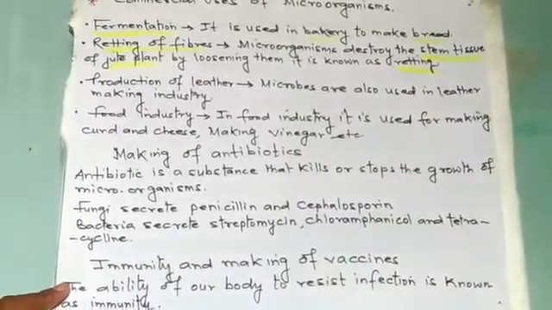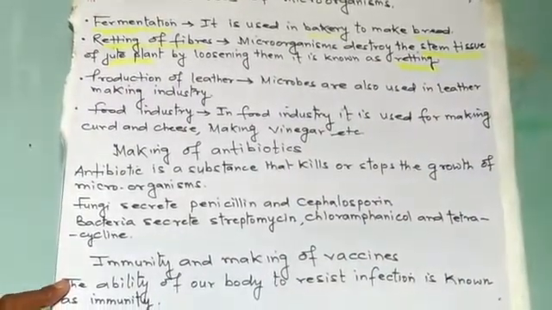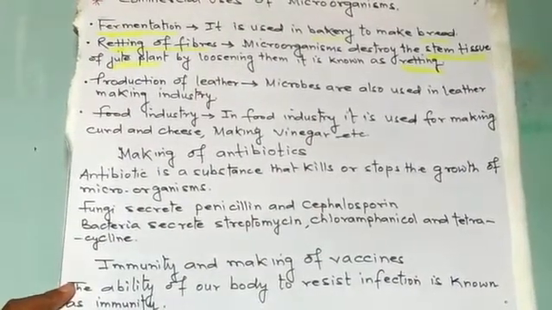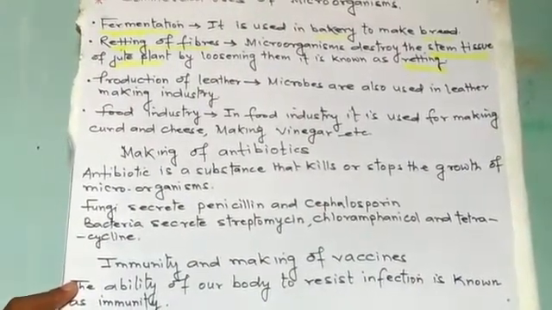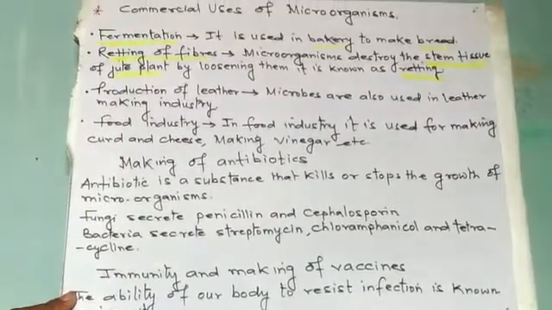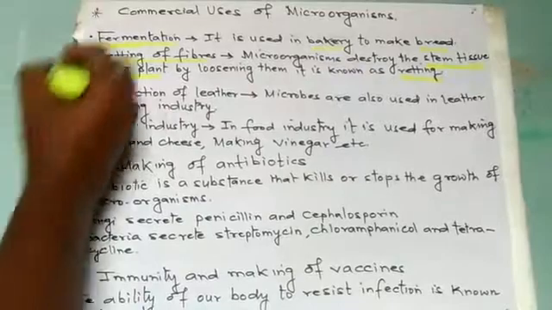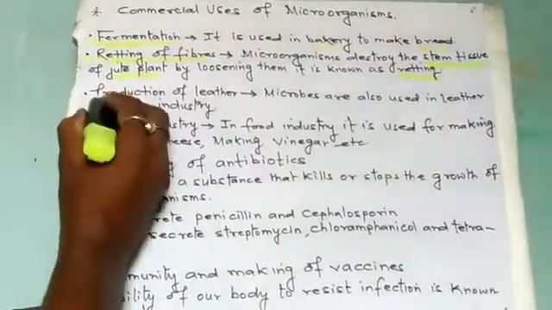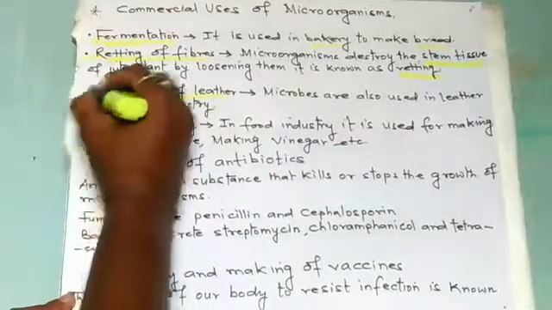The process by which microorganisms in the jute plant help to destroy the stem tissue by loosening them is called retting. This is the second point. Now third point, production of leather.